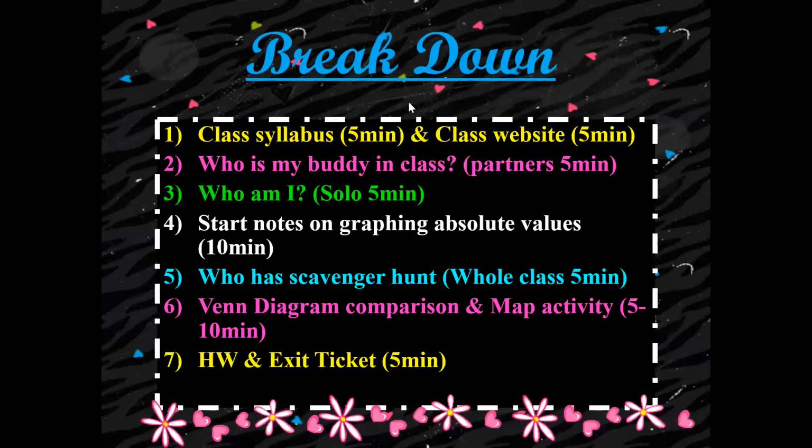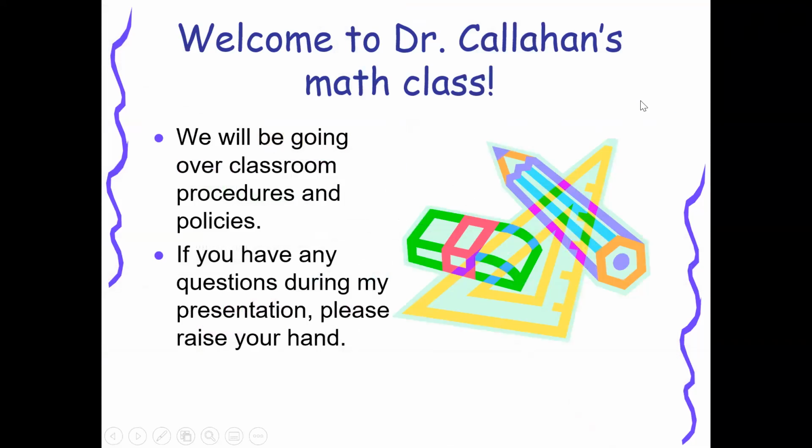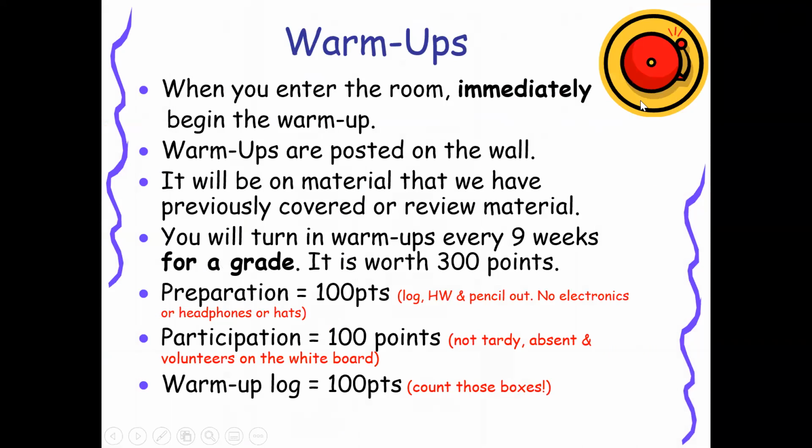All right, so this is the breakdown of what we're going to be doing today. So just take a look at it. Your warm-up is still going to be 300 points. It's due every week, 9 weeks, so this is going to be due on week 9 Friday. I'm looking at preparation, given that we're going to be doing this distance online full-time. Your preparation is just you uploading your assignments after you've completed them for each day, Monday through Friday for week 1, and you get 10 points every single day for that.